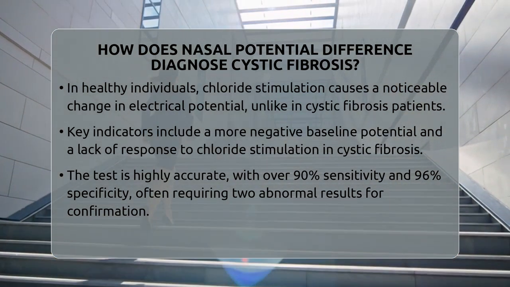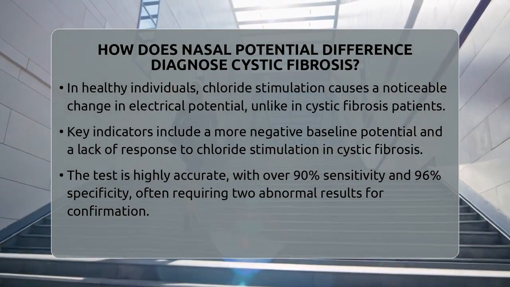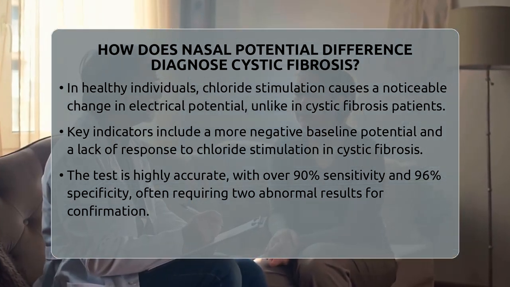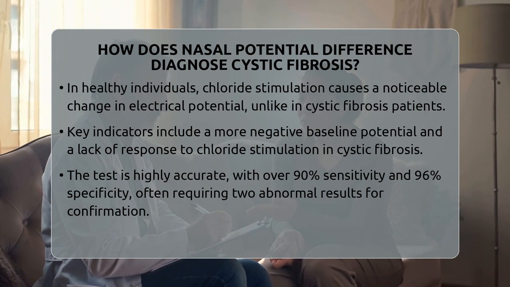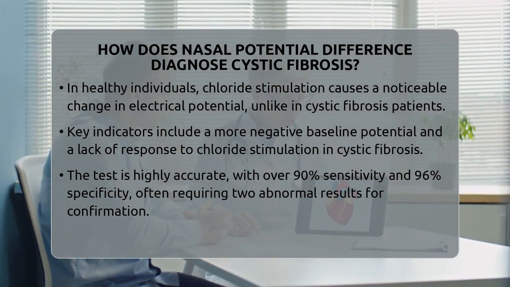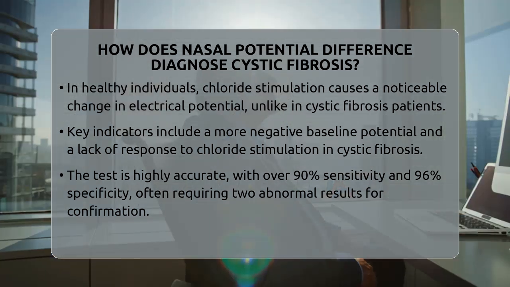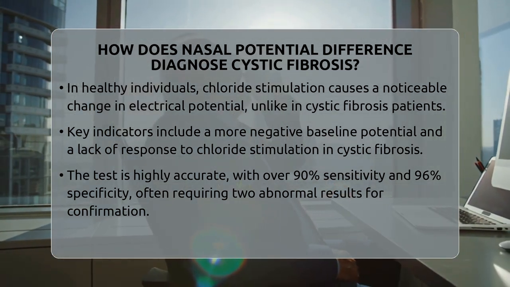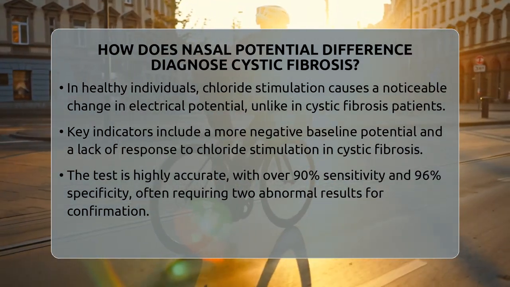Usually, two abnormal readings on separate days are needed to confirm a diagnosis. It is especially helpful when other tests like sweat chloride tests or genetic analysis give unclear results. The nasal potential difference test can also be used in research to see if new treatments are improving ion transport in people with cystic fibrosis.